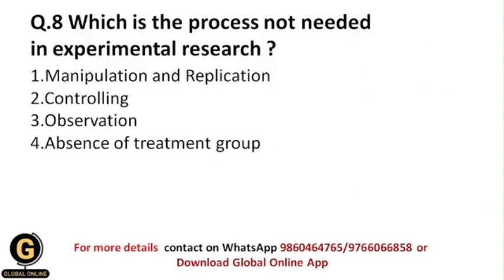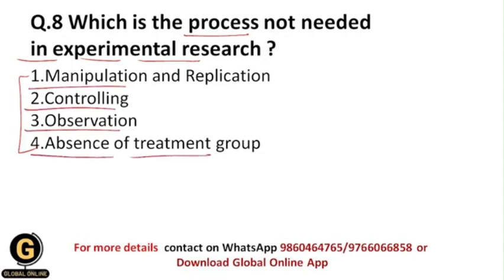Which is the process not needed in experimental research? So among these processes, which is the process which is not needed in experimental research? Manipulation and replication, then controlling, observation, absence of treatment group. Obviously the correct answer should be 4, because we should be having the treatment group in experimental research, because without a treatment group, on which group are you going to treat? Okay, and that's why the treatment group is the essential part of experimental research.